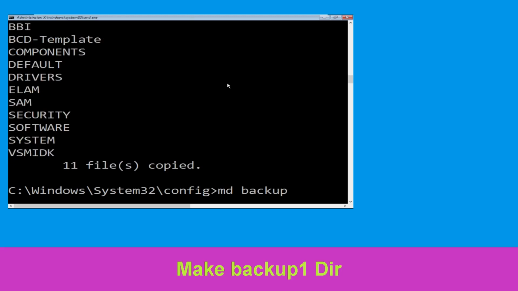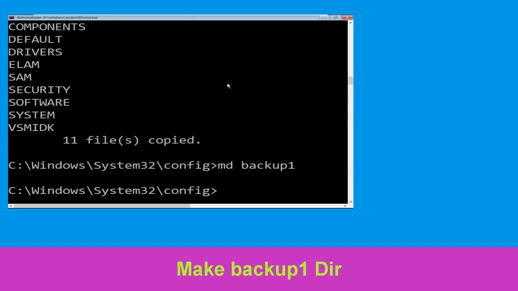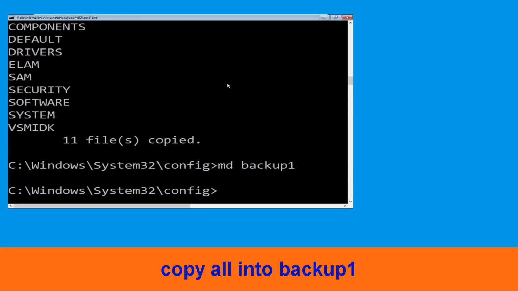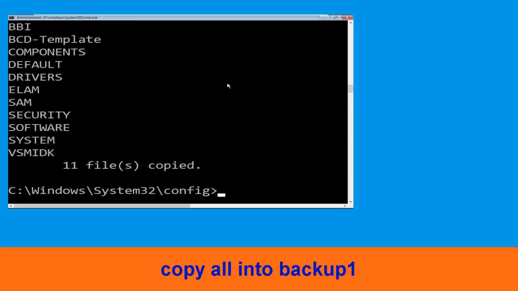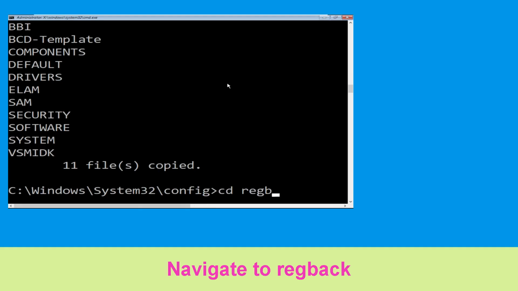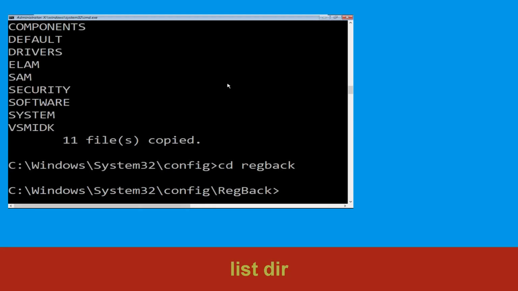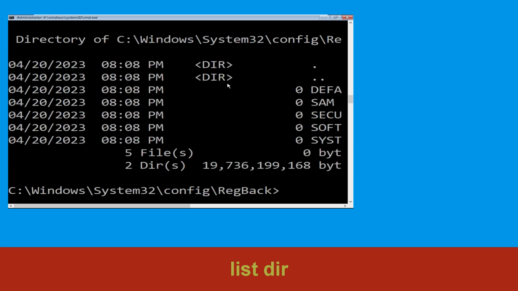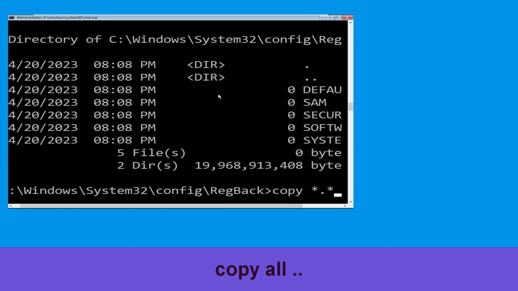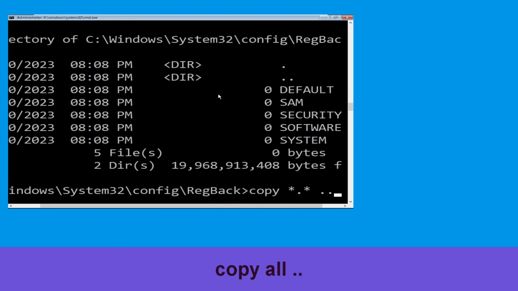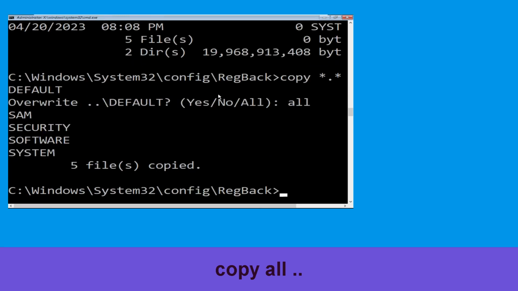Now execute the command md backup1 and simply hit enter. Now type copy * backup1 and hit enter. Now type cd regback and hit enter. Now type dir and hit enter. Now execute this command. Type in copy * and then hit enter. After that type all and again hit enter to execute the command.